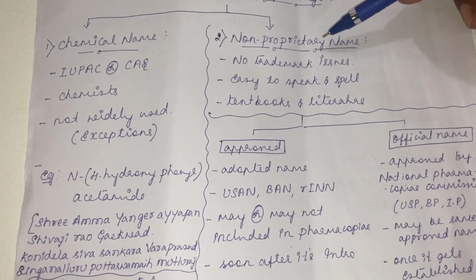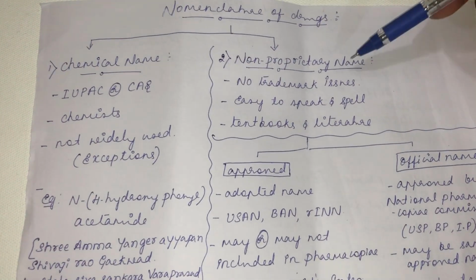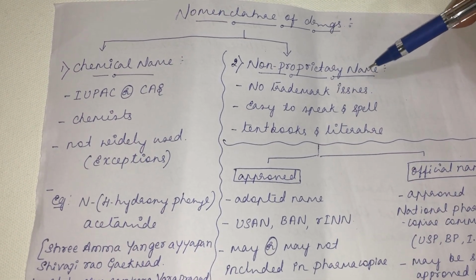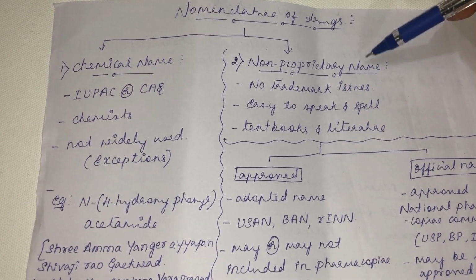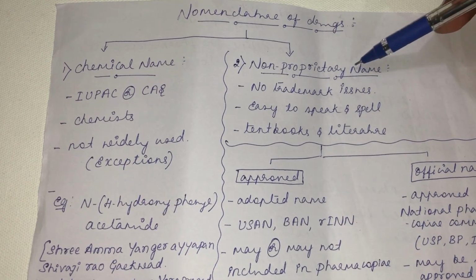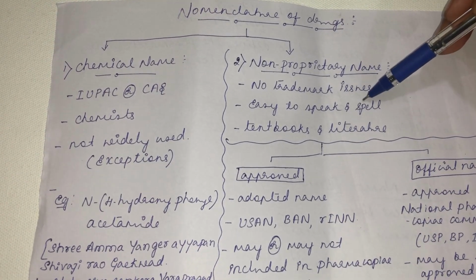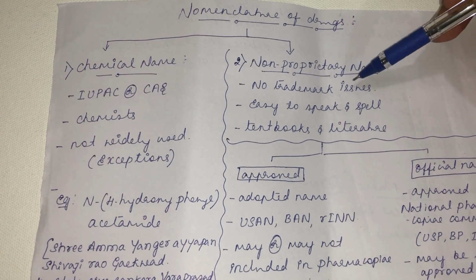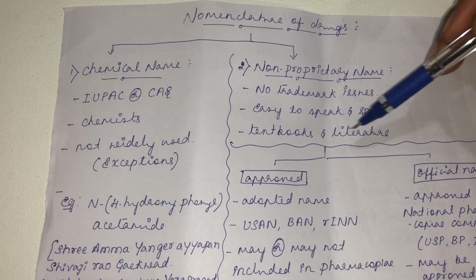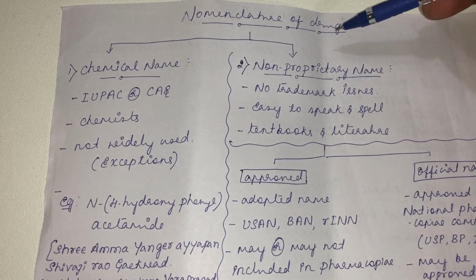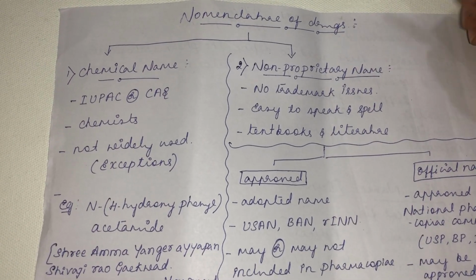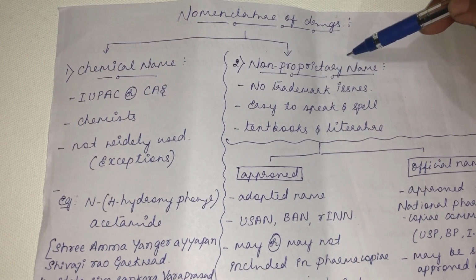So the second name is the non-proprietary name. There will be no trademark issue assigned to this non-proprietary name. It will not come with trademark issues or proprietary right issues. This non-proprietary name is easy to speak and spell, and more often these non-proprietary names are included in textbooks and other scientific literature. For example, paracetamol, diclofenac. The drug names that we often find in textbooks are all non-proprietary names.